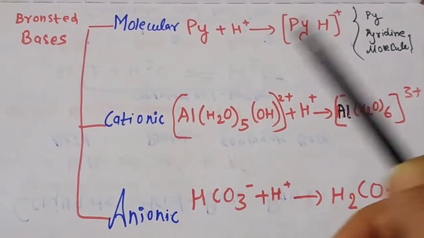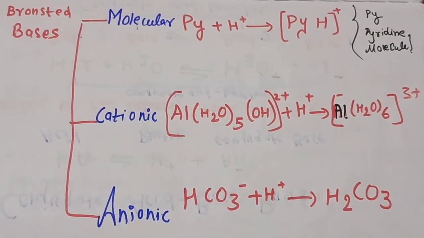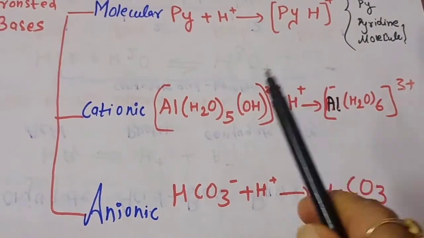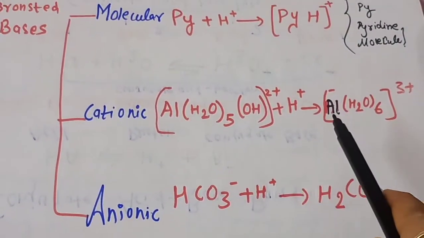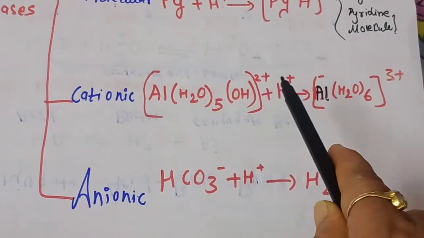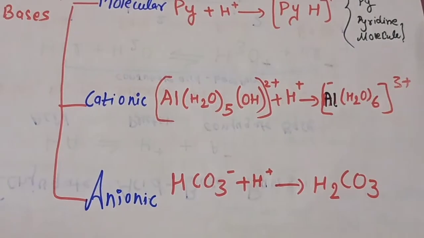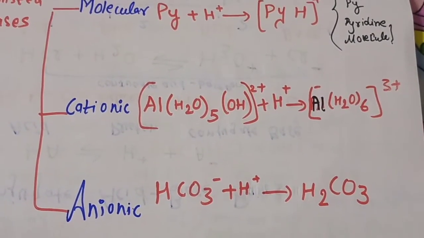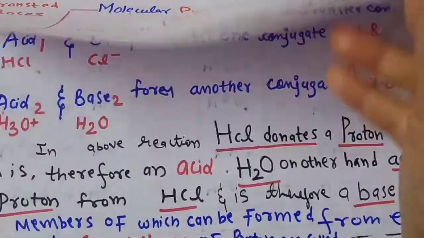Similarly, our cationic base [Al(H2O)5OH]2+. What do bases do? They take protons, and when they take the proton, this OH will join with this H to form one H2O. So it will now be [Al(H2O)6], and one charge is also increasing, so it will be 3+. Now for anionic bases, again HCO3- is combining with H+, so it will form H2CO3. This is our carbonic acid.